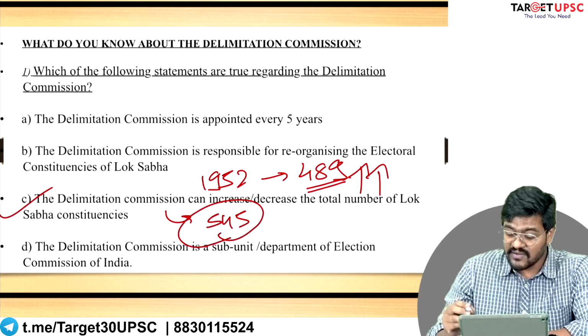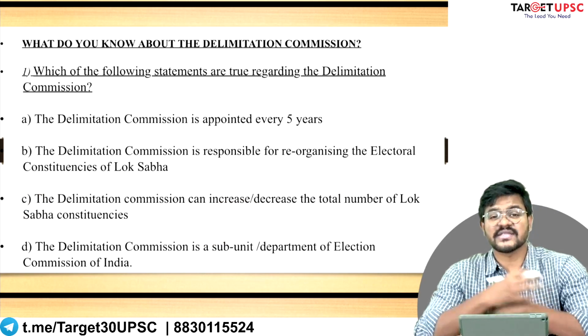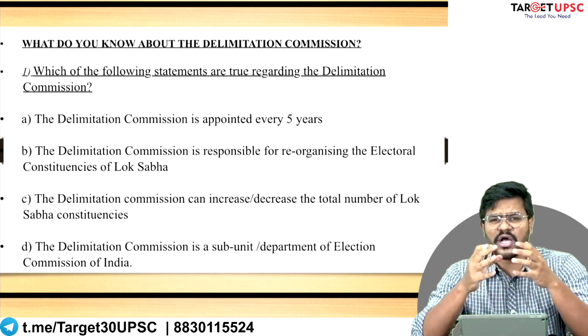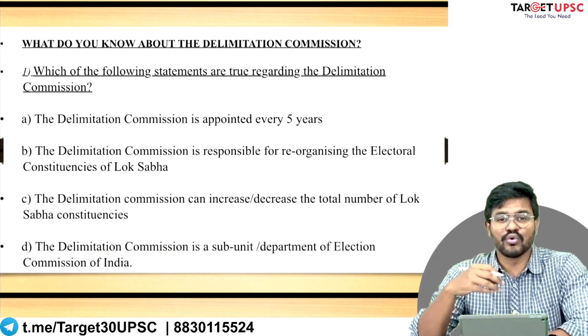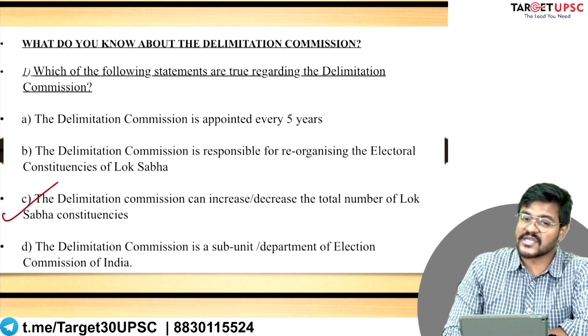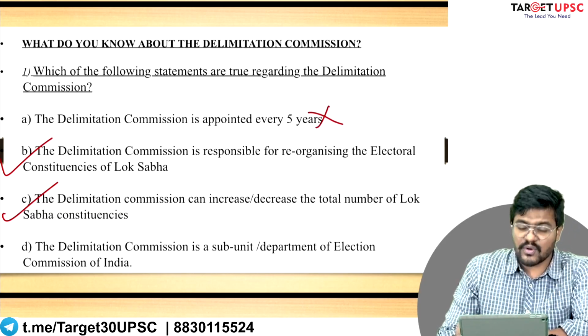And who suggested that we increase the total number of Lok Sabha constituencies, because the population of India is also increasing? It is the Delimitation Commission of India. So statement number 3 is correct, statement number 2 is correct, whereas statement number 1 was wrong.